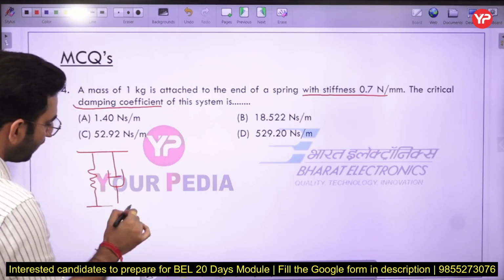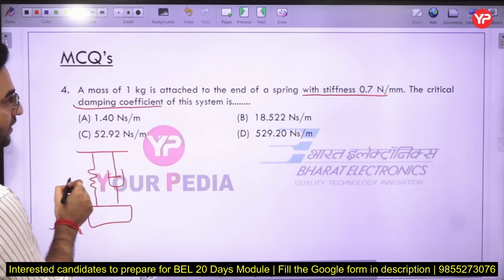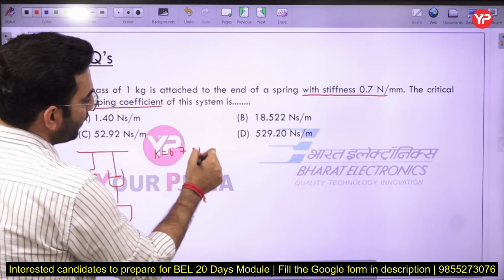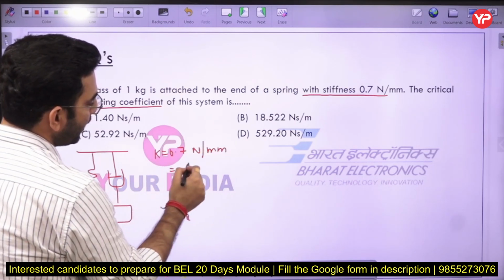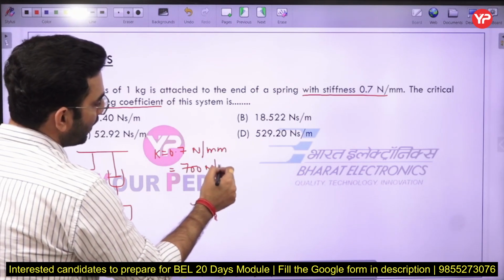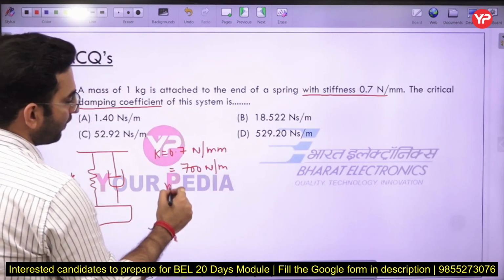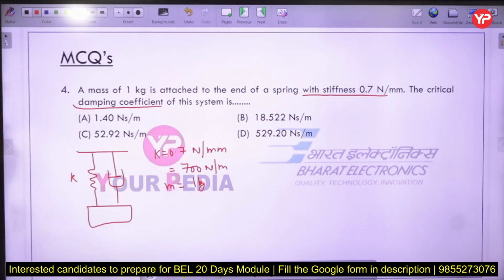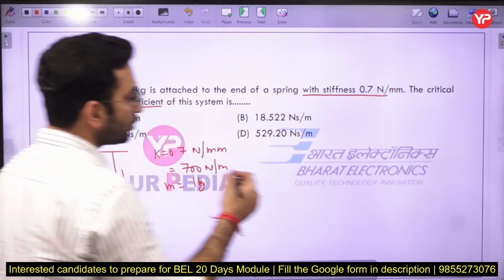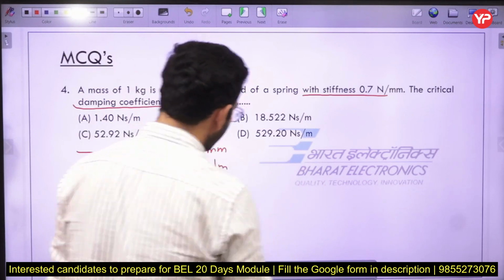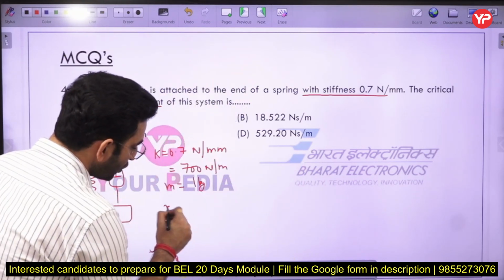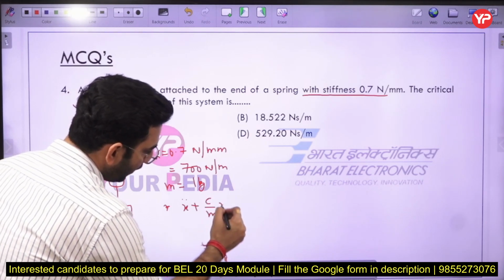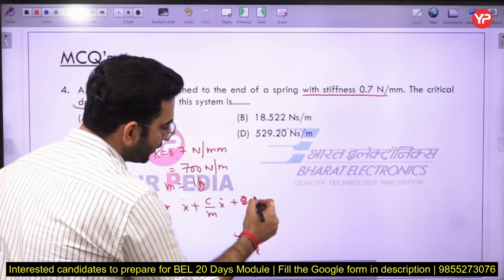So here you can see, in this case the stiffness is equal to 0.7 Newton per millimeter, or I can say it is equal to 700 Newton per meter here, and correspondingly the mass is given to you as 1 kg here. Okay, so in that case, what is the formula of the critical damping coefficient? Just right now I have told you that we have a governing differential equation. So the governing differential equation is written in this way.